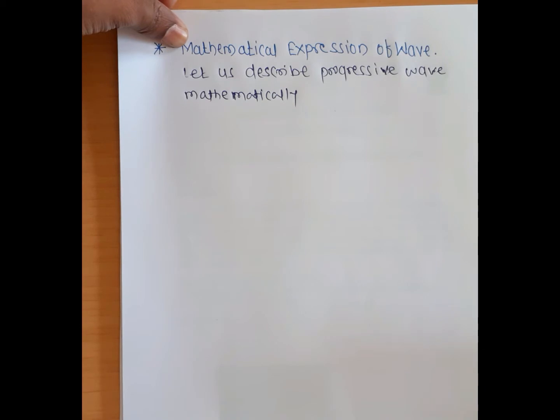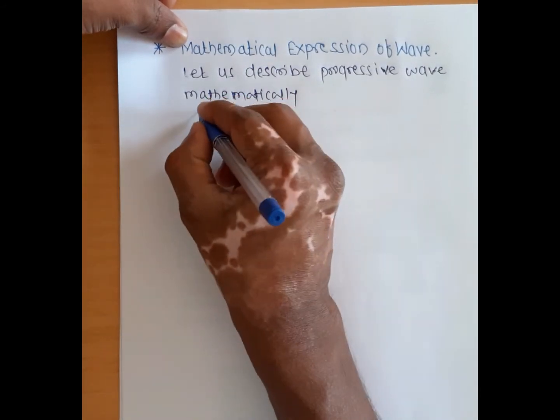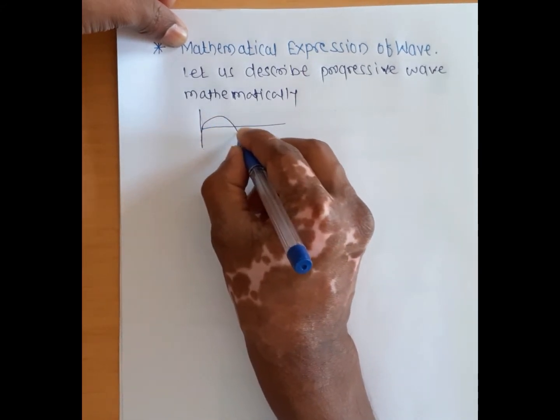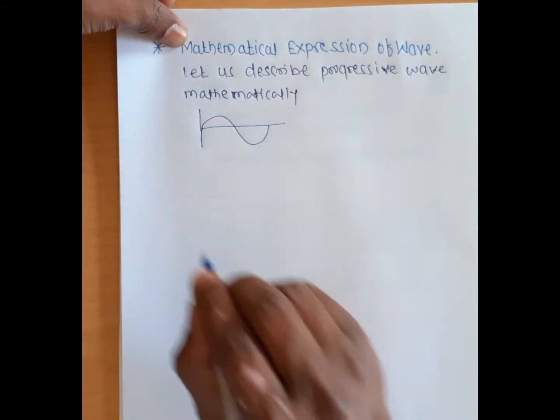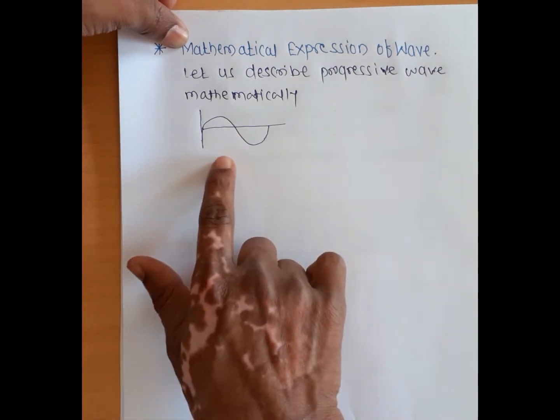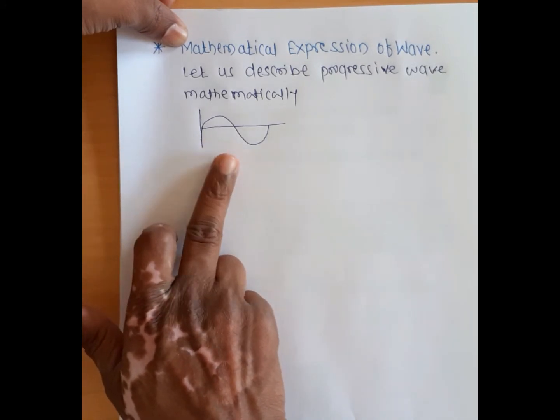You know all of the waves are assumed to be like a sinusoidal wave, or a sine wave, as like this. In previous lectures we already discussed this. So the wave is described like this. Here we consider this wave is a sinusoidal wave and this sinusoidal wave is a progressive wave.